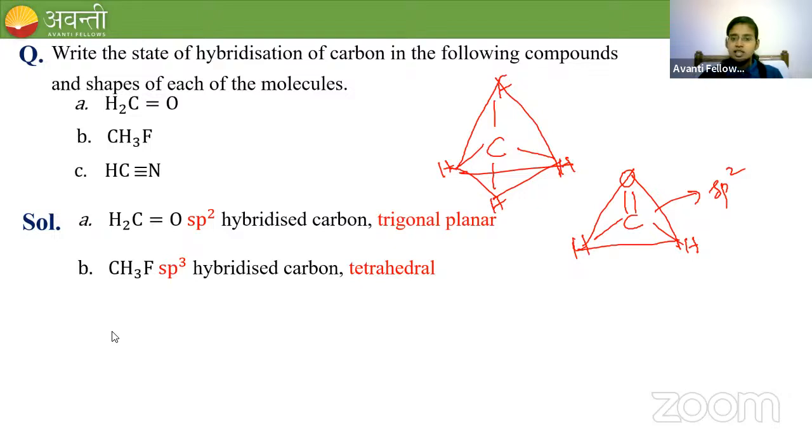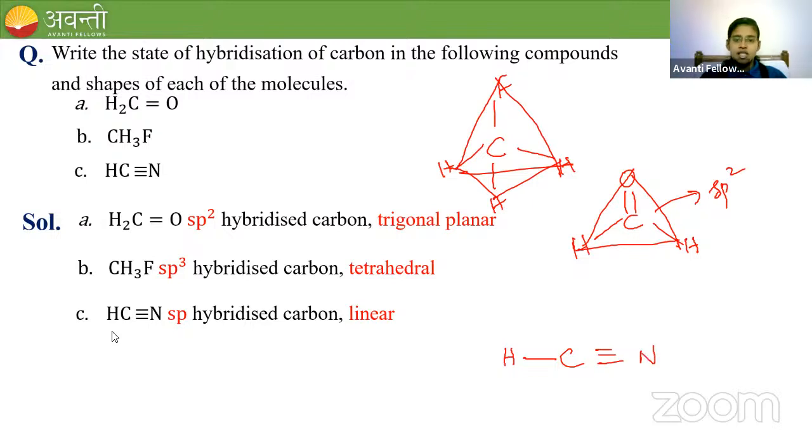Okay. Third one is sp, linear. Yes, it is sp and linear. So H, C, triple bond, N. Correct. sp with linear structure.